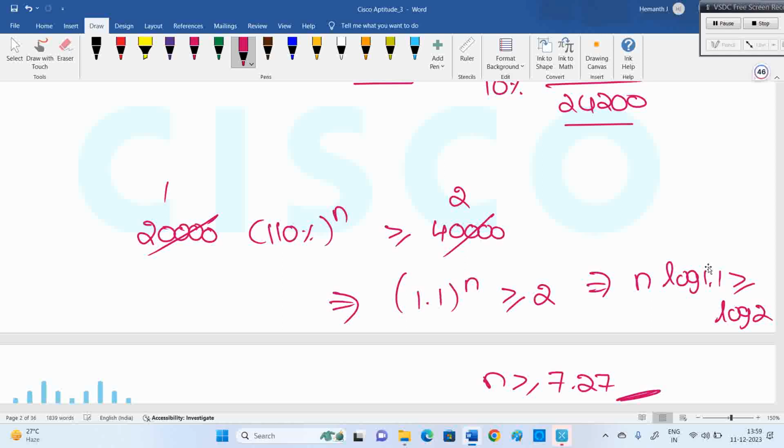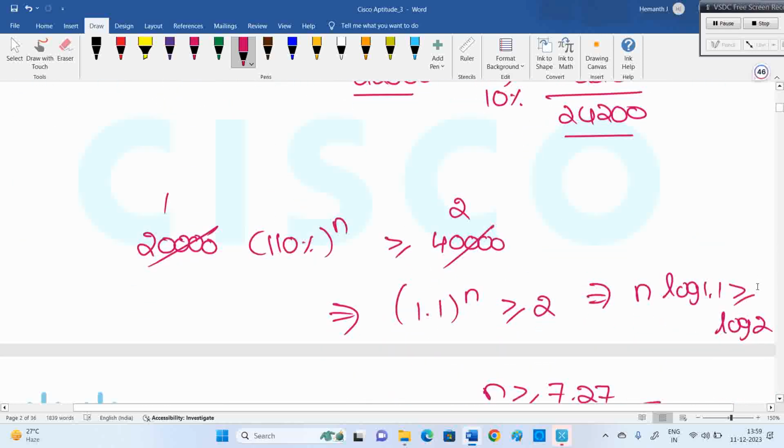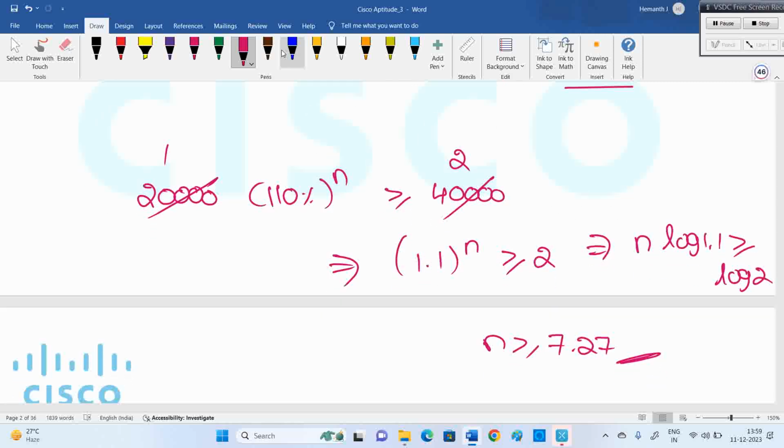See, number of years must be an integer or what? Integer. More than 7 years means then what do I have to go? 8 years. So that's what is there in the option, 8. It requires minimum 8 years. So this is the short, another method, but for this calculator must be allowed. Virtual calculator must be there.